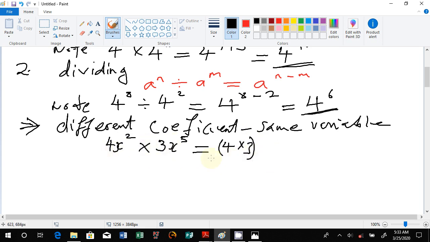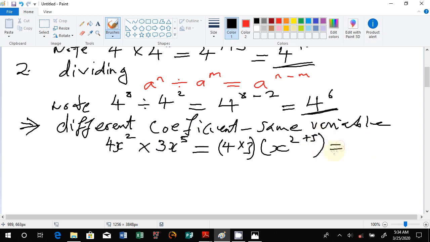Then we deal with the variable alone with the power, because the variable is the same. The variable x is the same here and here, and we get 2. According to the law, it says multiply, so we are adding 2 plus 5. Then we close this one.